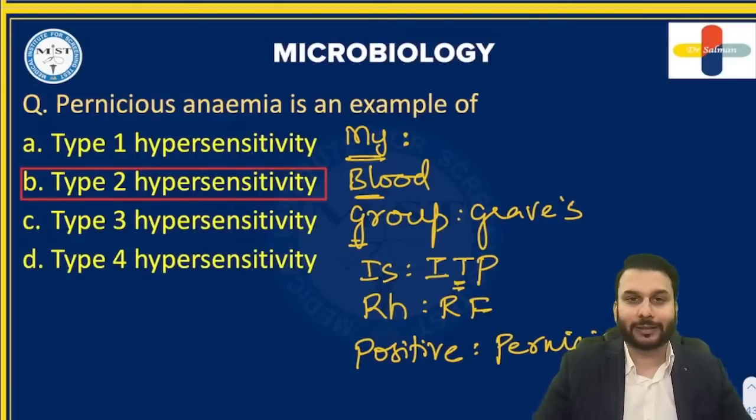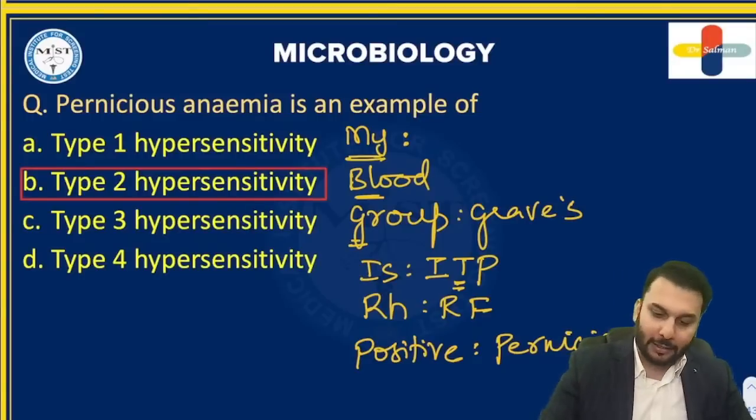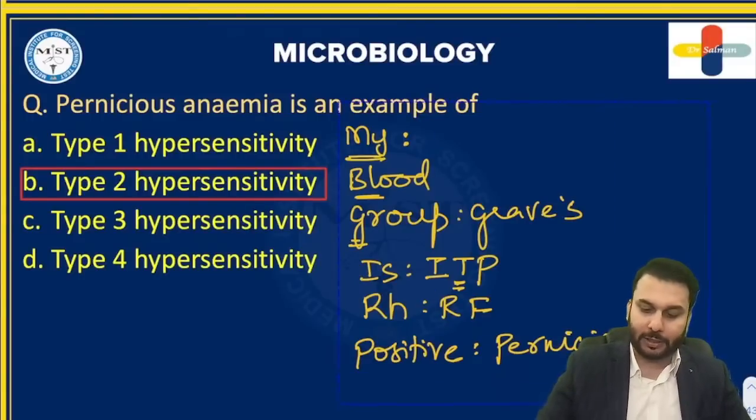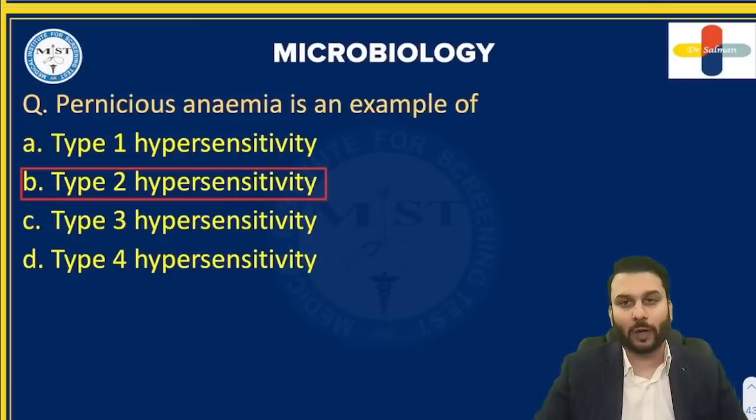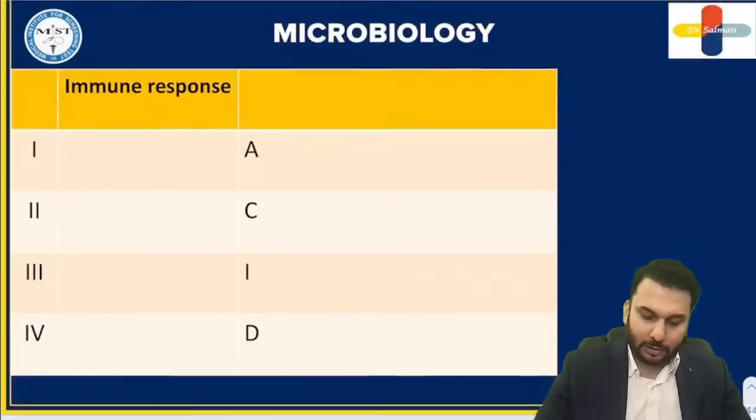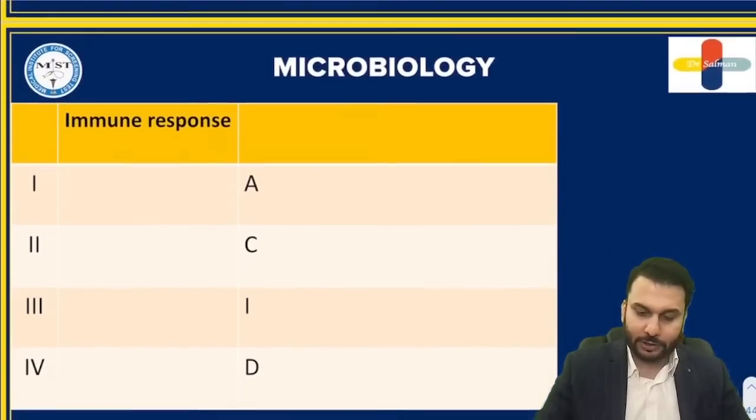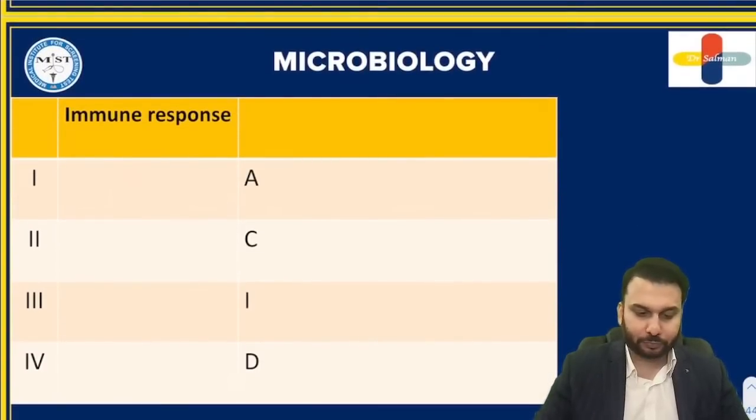This is nothing but examples of type 2. Allergies, etc., come under the examples of type 1, right, doctors? So that's about that. Next, let us just have a look at this. This is our last question, basically what we have solved.